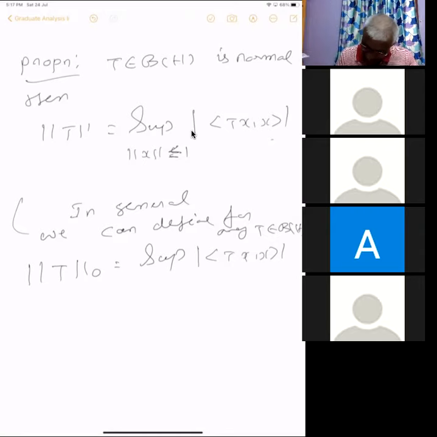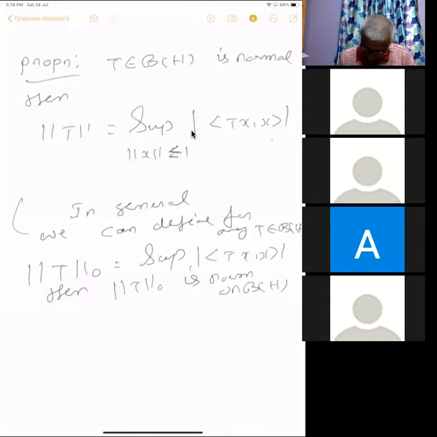Yes, it's a norm by the polarization identity, applied to the sesquilinear form <Tx, y>. I mean positivity I'm talking about, and positivity will follow from that. So norm T naught is a genuine norm on B(H).